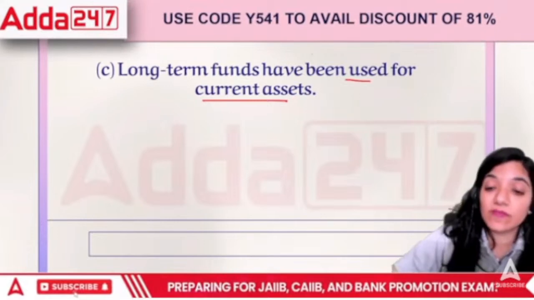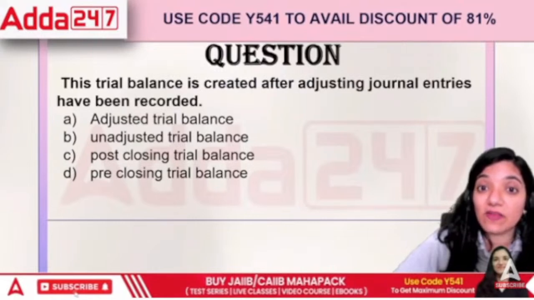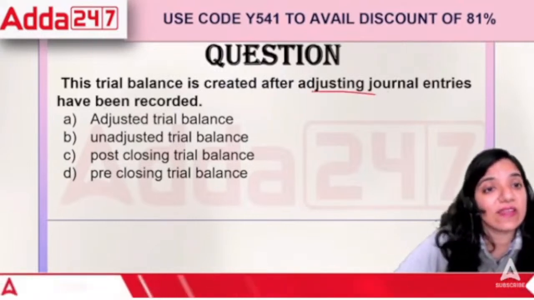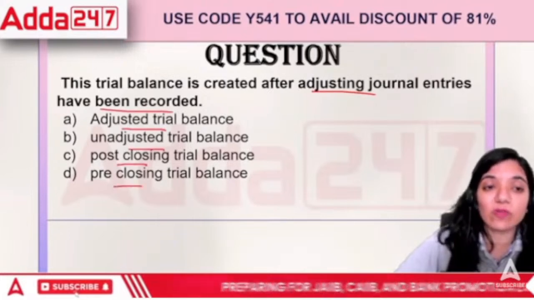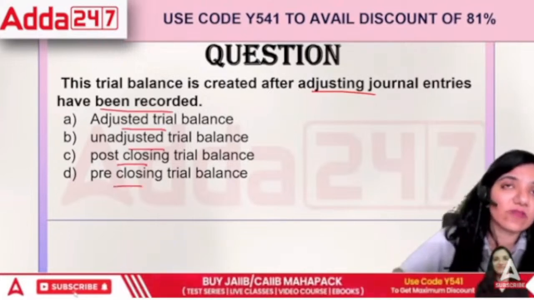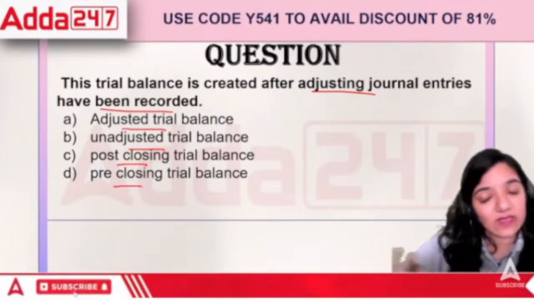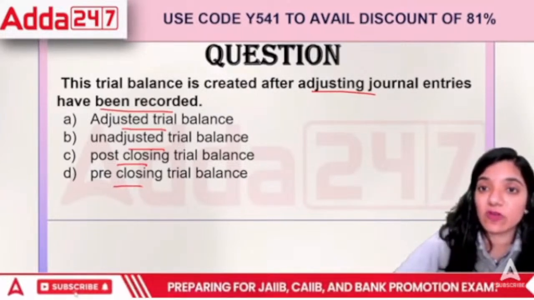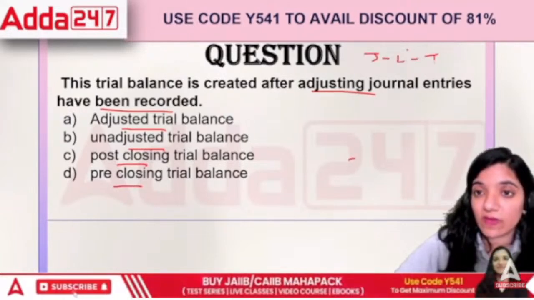Right? Next point. This trial balance is created after adjusting journal entries that have been recorded: adjusted trial balance, unadjusted, post-closing or pre-closing. First of all, we prepare the journal, then we prepare the ledger, then we prepare the trial balance. That's the concept, correct?